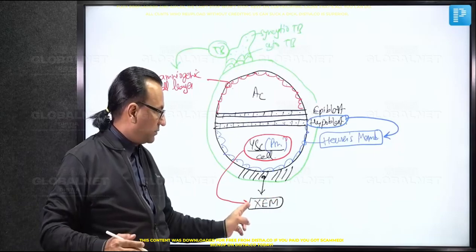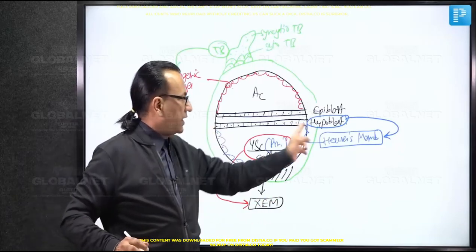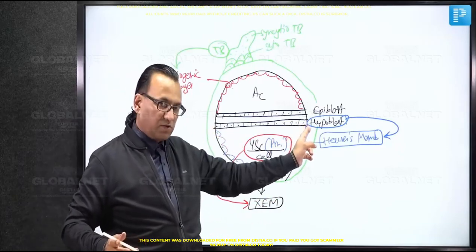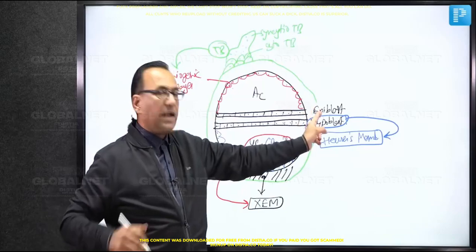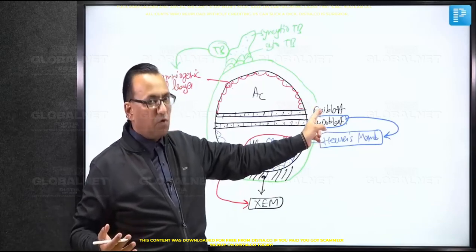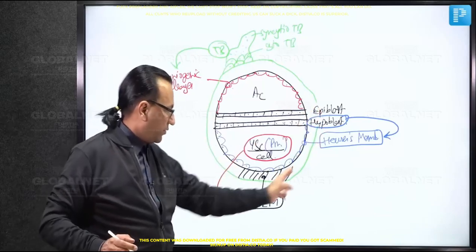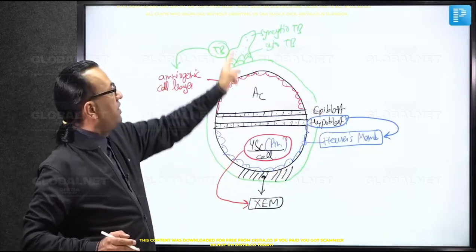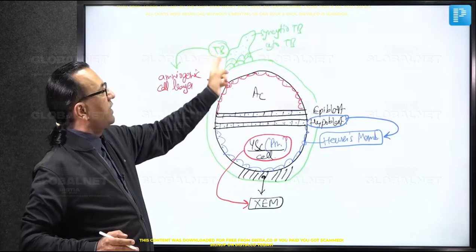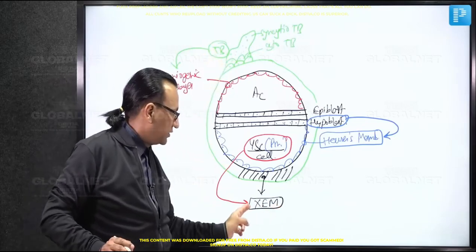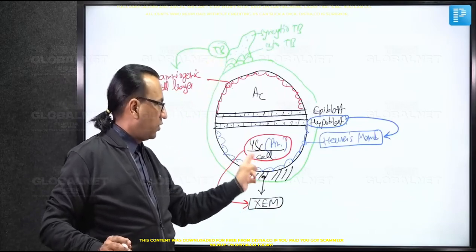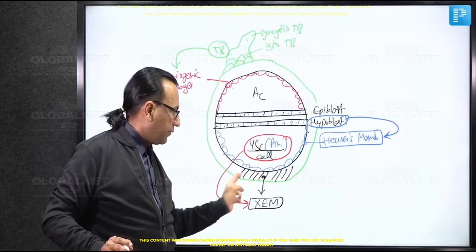Extra embryonic mesoderm is derived from the hypoblast cell, and if hypoblast is not in the options, then extra embryonic mesoderm is derived from the epiblast cell. And if that is not in the option, which is the oldest answer, the extra embryonic mesoderm is derived from the trophoblast. That is the oldest answer I found in literature, but the latest answer you must keep is the cells lining the primary yolk sac. Now this is extra embryonic mesoderm.